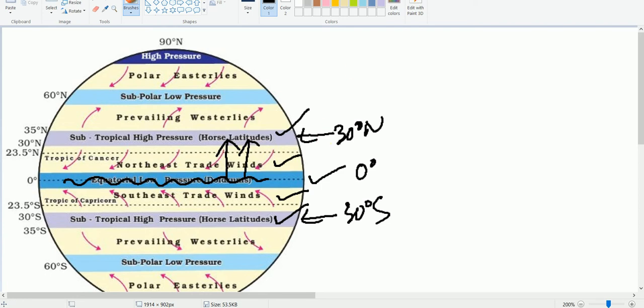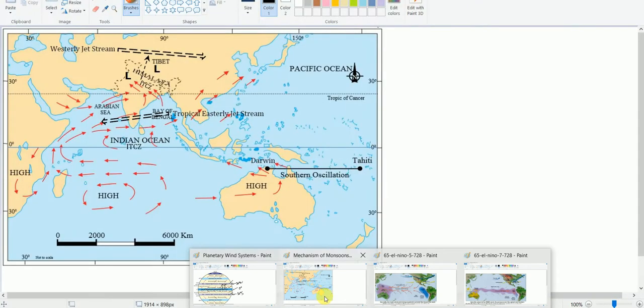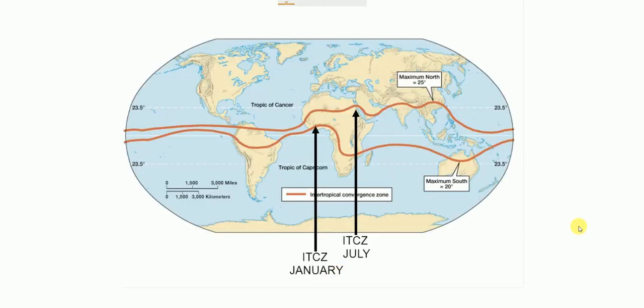Okay, I will show you one more, this one. Here we have the equator, and this is the position of ITCZ in summer, whereas this is another position of ITCZ in the winter season.